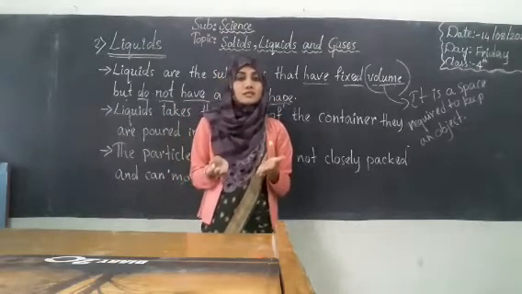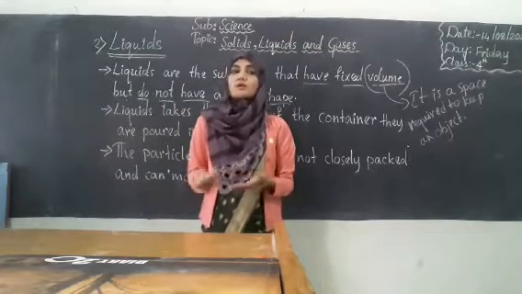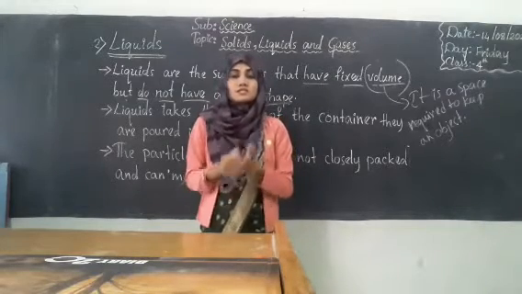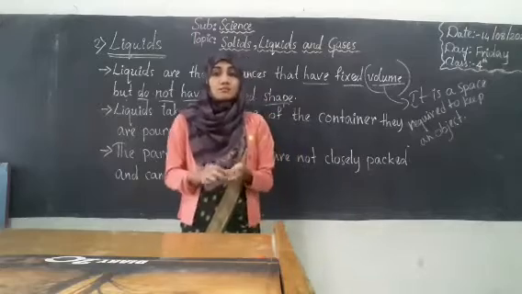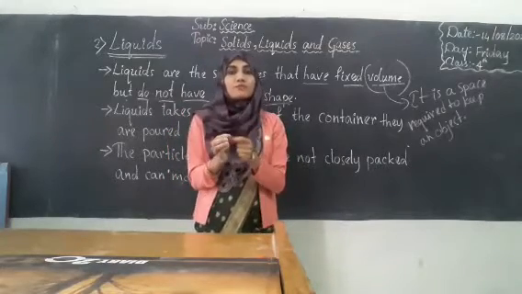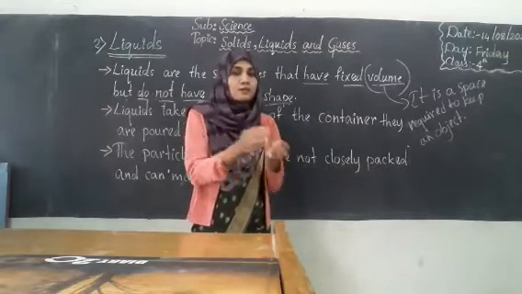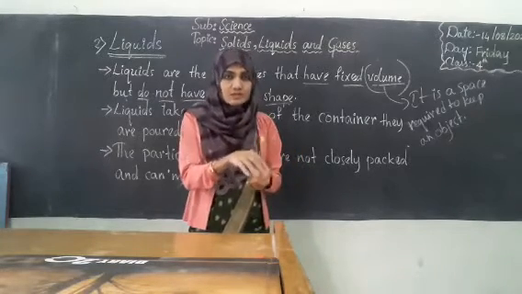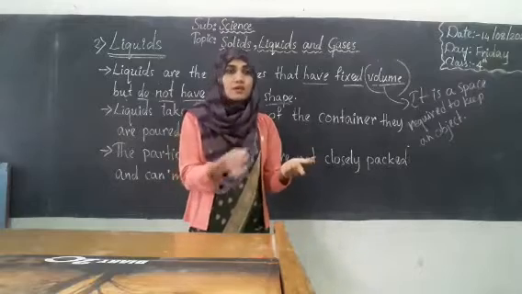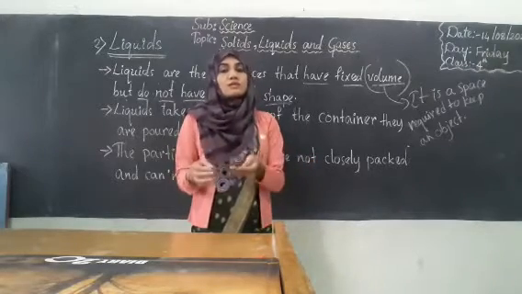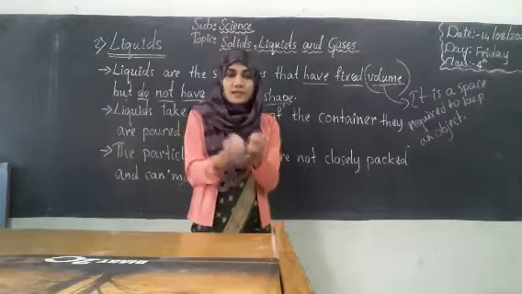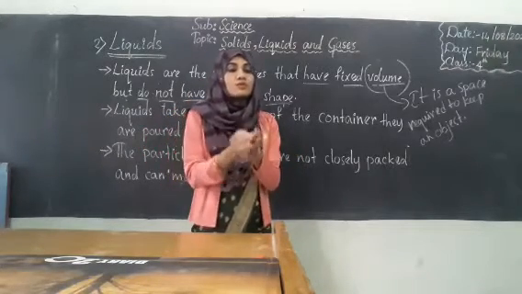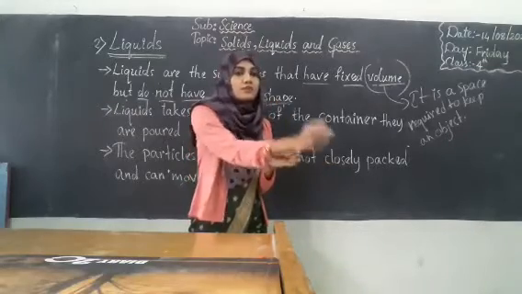Can we say what is the shape of milk? No. Can we say what is the shape of oils? No. Can we say what is the shape of water? No. But if I want to keep the water bottle somewhere, I will be in need of some place. If there is no place, I can't keep the bottle, right? So even if I want to keep the milk on the table with the help of a glass, the glass will need a place.